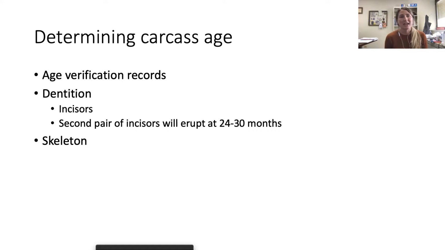We can determine age one of 3 ways. First is through age verification records. If whoever bought us those cattle on Thursday or in the weeks to come can provide accurate, verified age records for those animals, we can use those to say those animals are less than 30 months of age or more than 30 months of age.